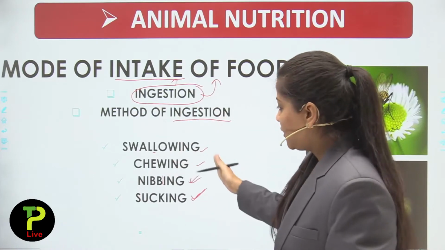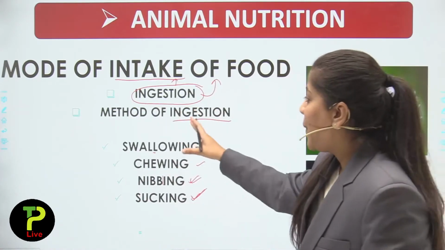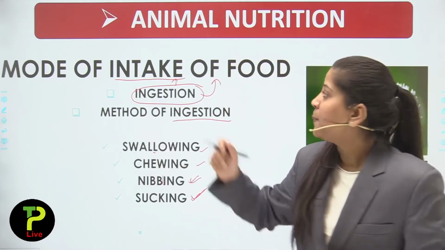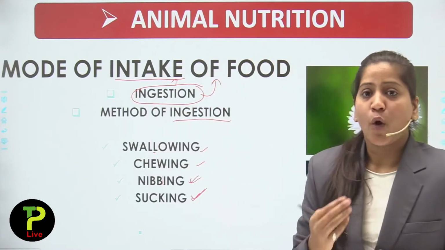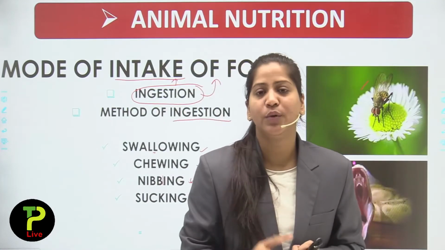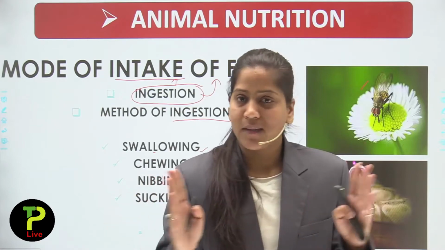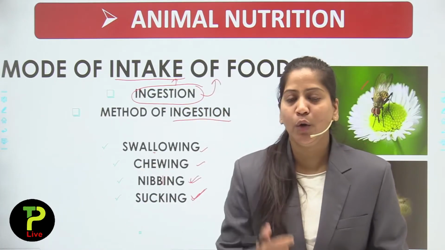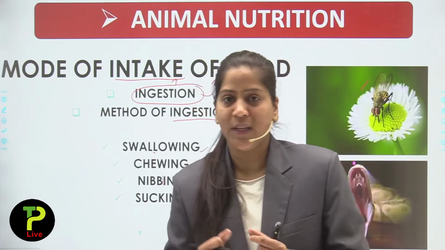So all these 4 points are the methods of ingestion. What I have told, let's revise. Animal nutrition consists of 3 topics. The first topic we have already discussed, nutrient requirement. That differs from person to person, and the nutrients required you all know: carbohydrates, fats, proteins, vitamins.